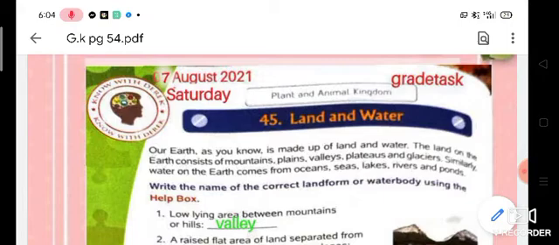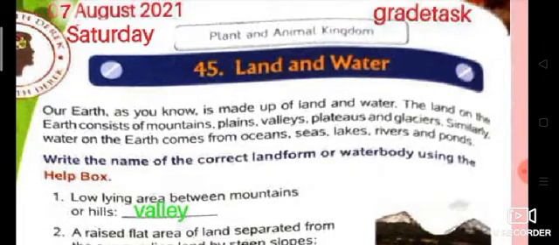Our earth, as you know, is made up of land and water. The land on the earth consists of mountains, plains, valleys, plateaus and glaciers. Similarly, water on the earth comes from oceans, seas, lakes, rivers and ponds.